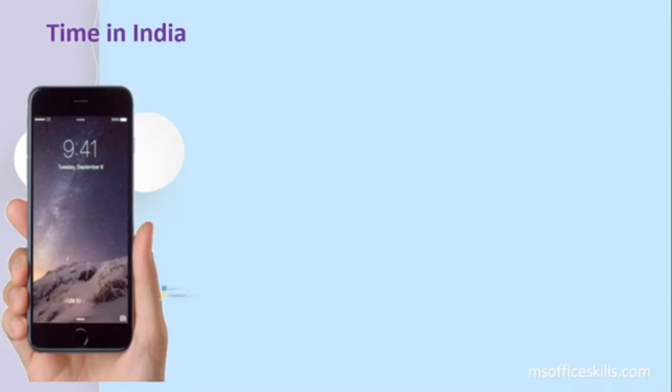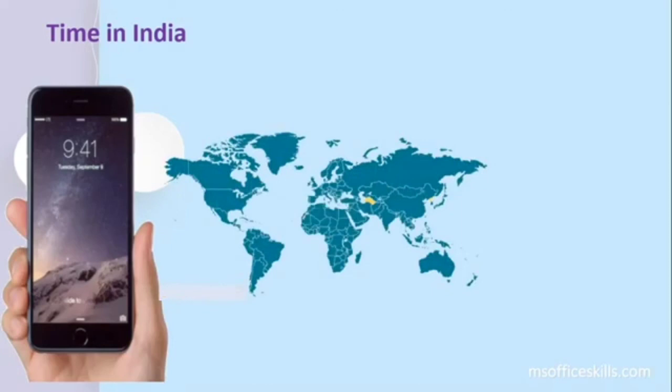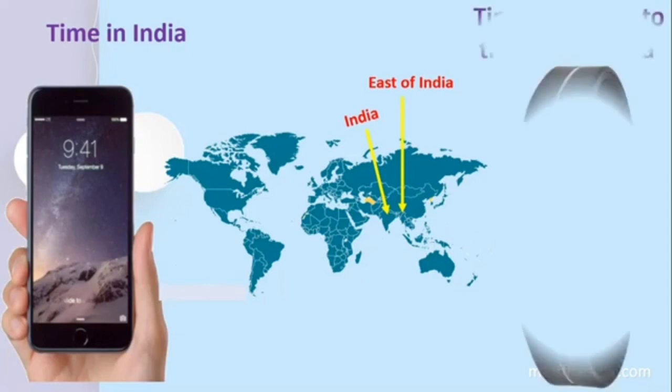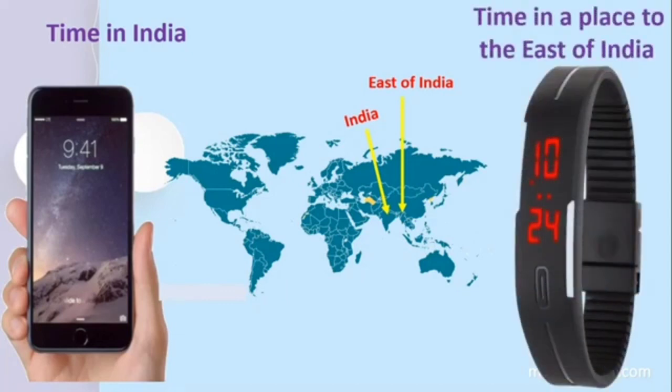Let us take a map along with it so that we understand how places in the east are ahead as far as time is concerned. So what is the time in India? It is 9:41. Where is India on the map? Here we are. Now suppose you consider any place which is towards the east of India. This place will be ahead of us in time. For example, we are at 9:41 and that place will have the time 10:24. Why? Because it is towards the eastern side of India.